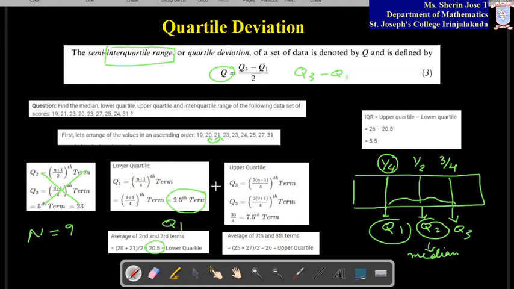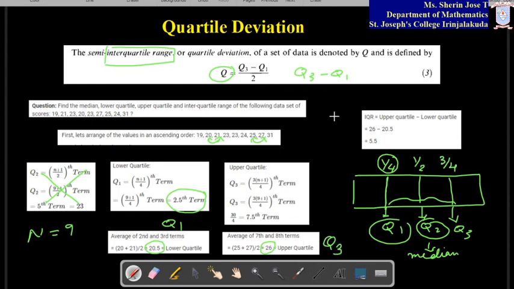Now next, the upper quartile, Q3, that is 3/4 of the n plus 1th term. So 3/4 of n plus 1, with n being 9, 3/4 into 10 will come, that is 30 by 4, that is the 7.5th term. The 7.5th term we cannot take. So what you will do, the 7th and 8th middle term we will take. The 7th and 8th terms are 25 and 27. So the average of it, 25 plus 27 by 2, that will come 26. That is your upper quartile, or you can write it as Q3.